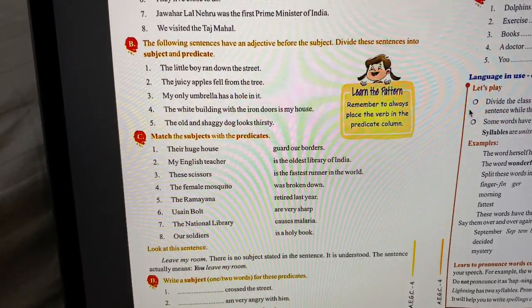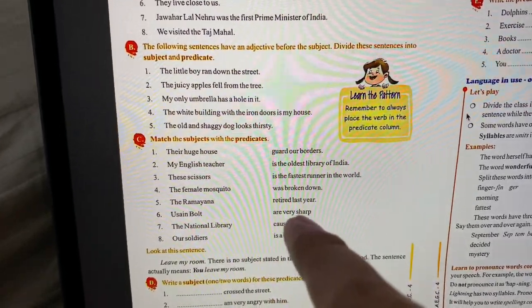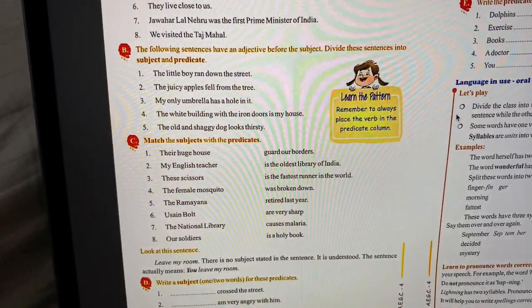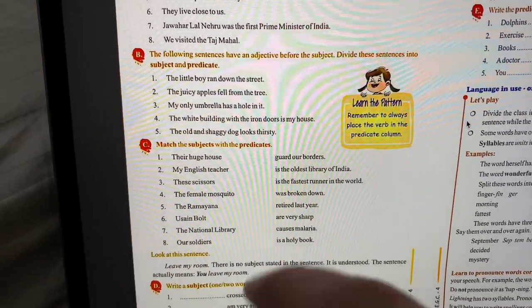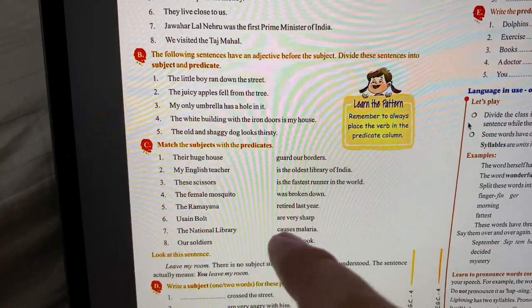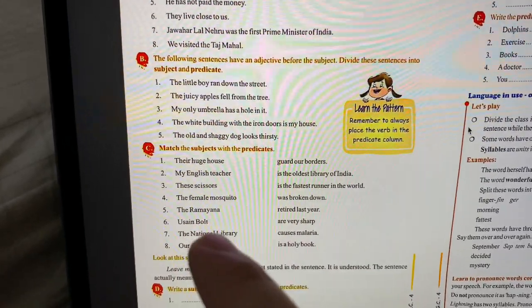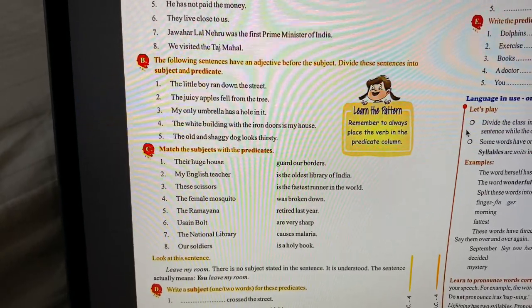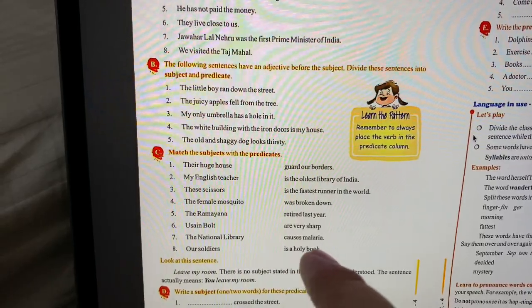The next one, "these scissors" needs to be matched with "are very sharp." Okay. "The female mosquito" needs to be matched with "causes malaria." Okay. Then we have "the Ramayana," that needs to be matched with "is a holy book."